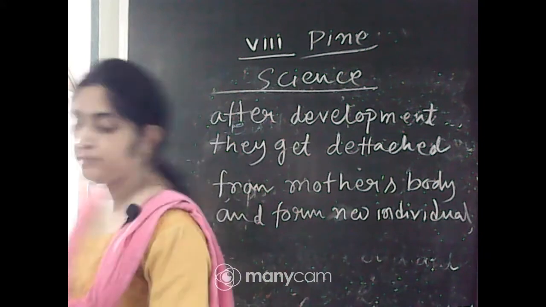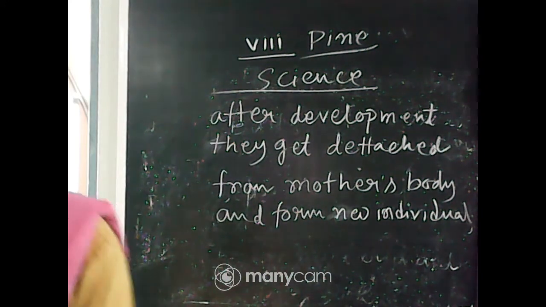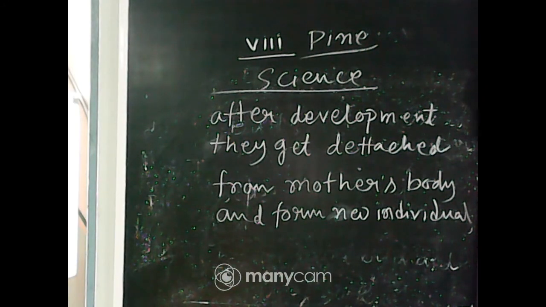So this is the process of budding: the presence of the bud, which develops into a new individual, an outgrowth from a single parent, as in hydra. This asexual reproduction is called budding.